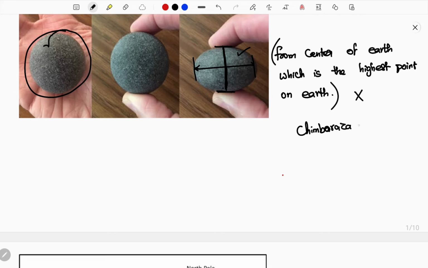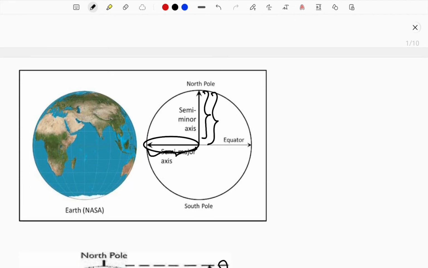Chimborazo Mountains. So Chimborazo Mountain peak is the highest point on the earth when you are calculating from the center of the earth. So here you will be getting the answer based on the concept that I had explained. Okay, now how it happened, why is it so, everything I'll be explaining in detail.